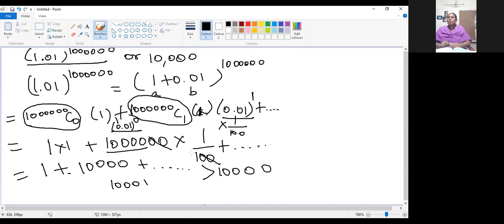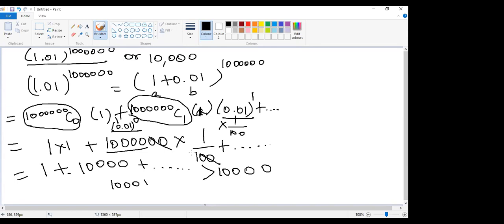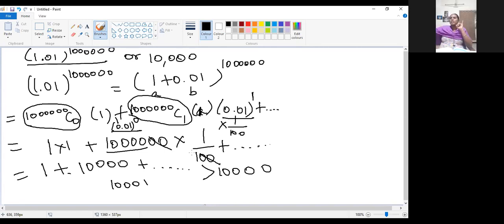Can you tell me what are the 3 observations we have noted in this expansion side? What is the first observation? Main 3 observations are there. The number of terms on the right hand side, that is the expanded side, will be 1 more than the index value.